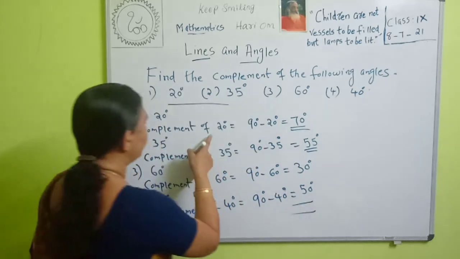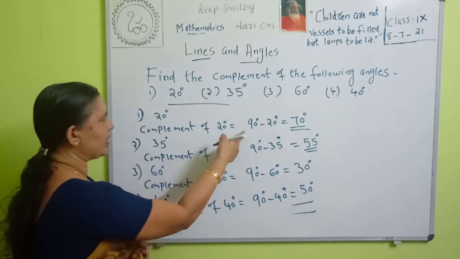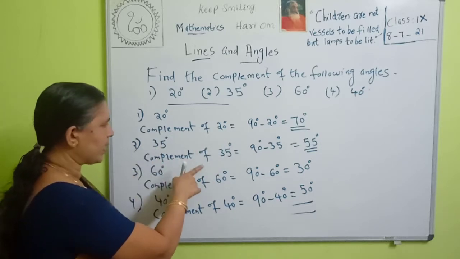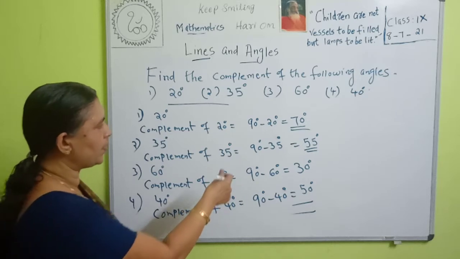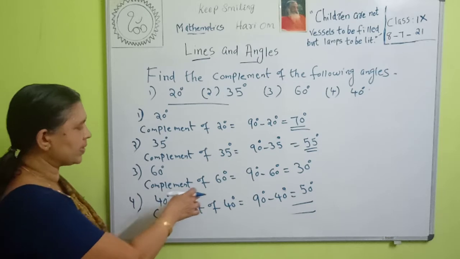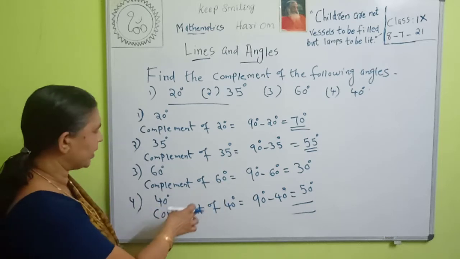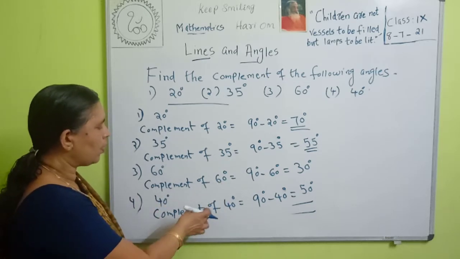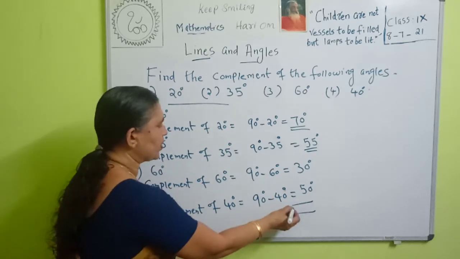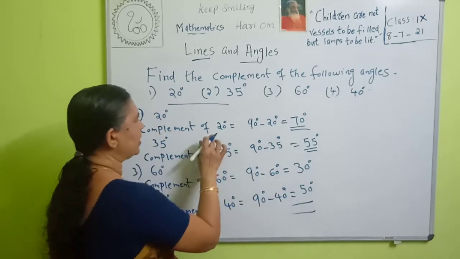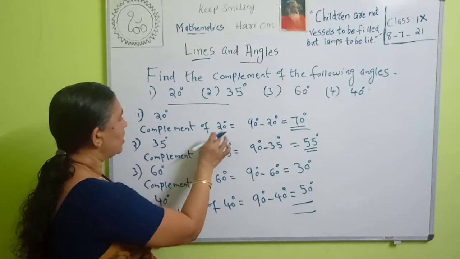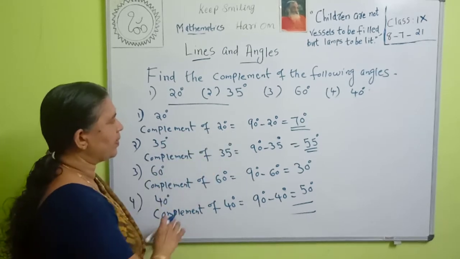So, the complement of 20 is equal to 90 minus 20, that is 70 degrees. 70 plus 20 is 90. Then the complement of 35 degrees is equal to 90 degrees minus 35 degrees, that is equal to 55 degrees. Then the complement of 60 degrees is 90 minus 60 degrees, that is 30 degrees. Then what is the complement of 40 degrees? The complement of 40 degrees is equal to 90 minus 40, that is equal to 50 degrees. So to find the complement of an angle, we have to subtract the angle, 20 for example, from 90. Okay.